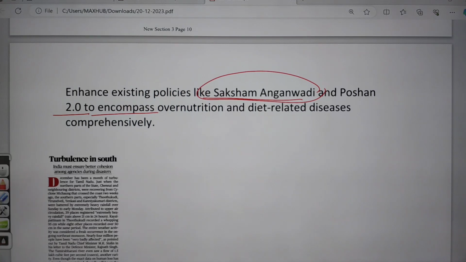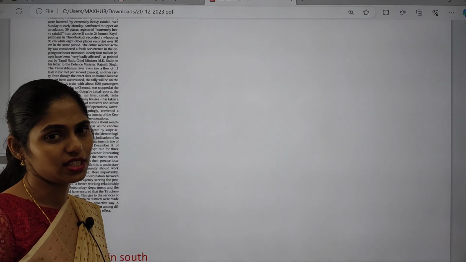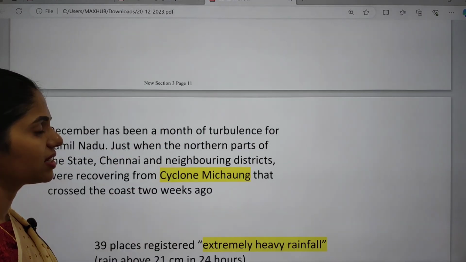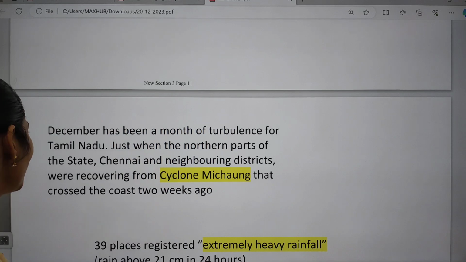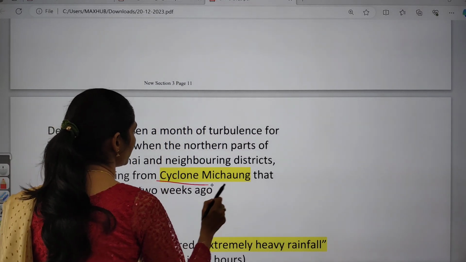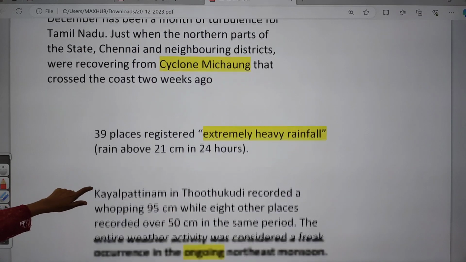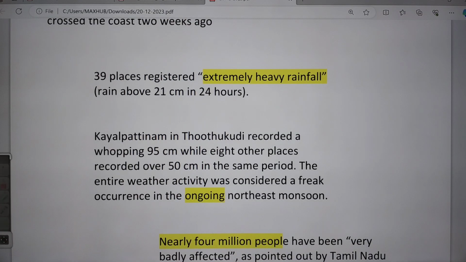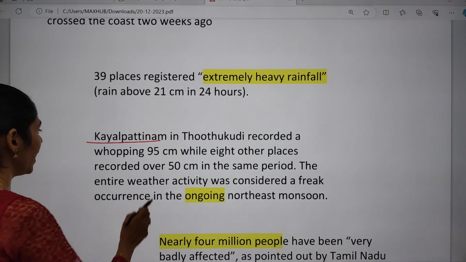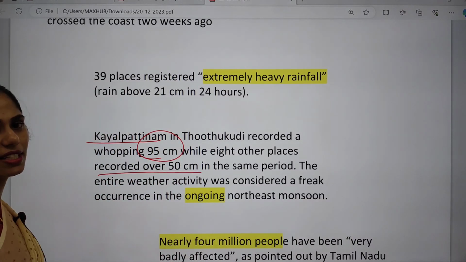Okay, the next topic is about turbulence in the south. It is talking about disaster management preparedness against floods in the Tamil Nadu region. We already discussed this topic, and once again we have to discuss this. Recently, there was heavy rainfall in Tamil Nadu because of cyclone Michaung. Not only this, around 39 places registered extremely heavy rainfall, especially Kayalpattinam in Thoothukudi, which recorded about 95 centimeters, while 8 other places recorded over 50 centimeters at the same time.